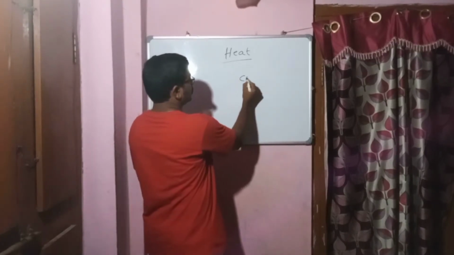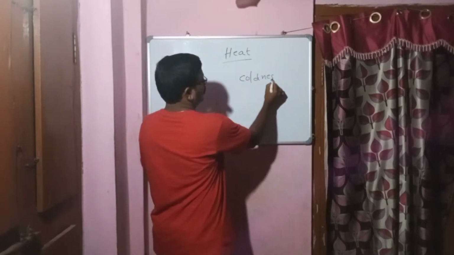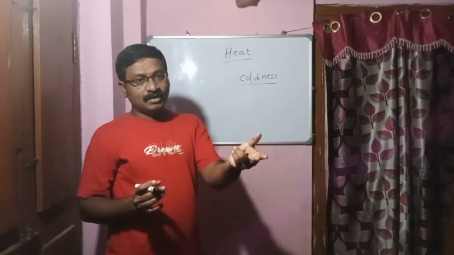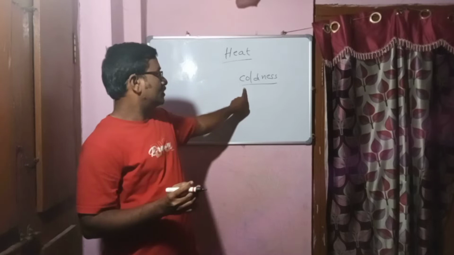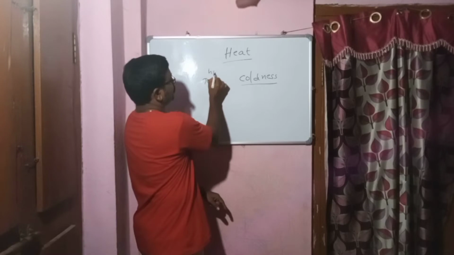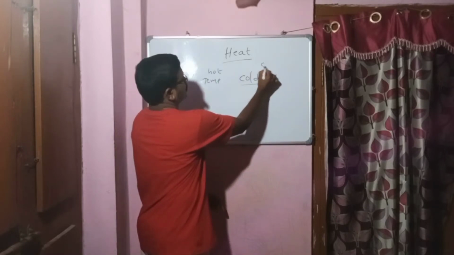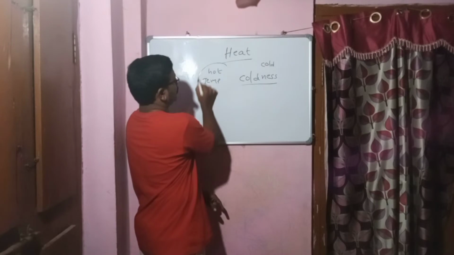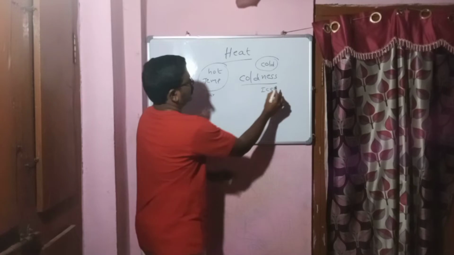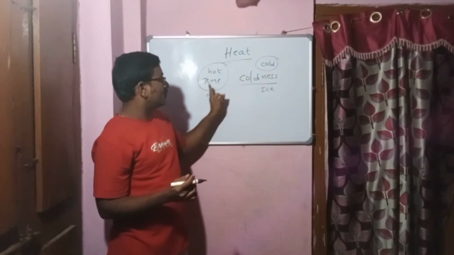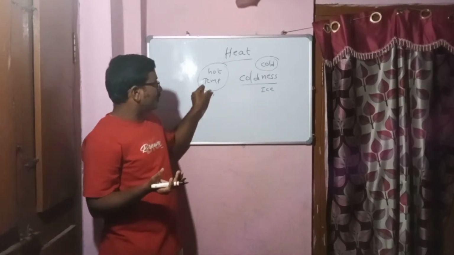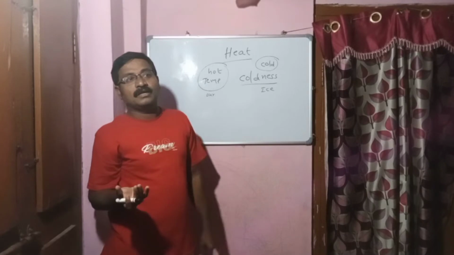Because our body temperature goes to the ice. What happens to our body temperature? The body heat is transferred from the hot body to the cold body. Here the hot body is nothing but our body, and the cold body means ice. So heat is transferred from the high temperature body to the low temperature body. Because our temperature goes to the ice, you can feel coldness.